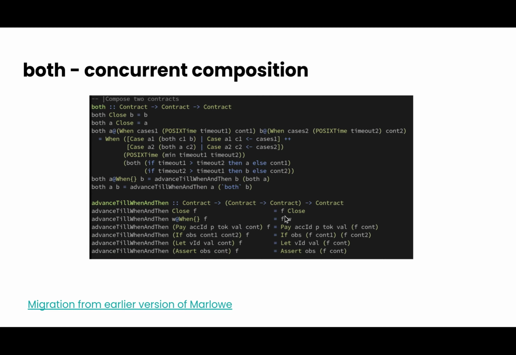Merging two contracts together, the list of actions for the merged contract has to be constructed to include all the required combinations of actions and continuations. And timeouts have to be considered carefully. The slide shows the code, how this is done in the Marlowe Contracts library.